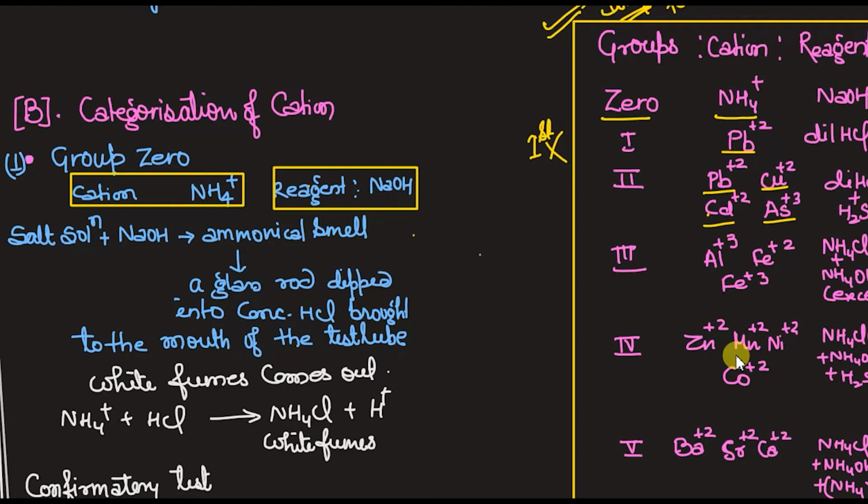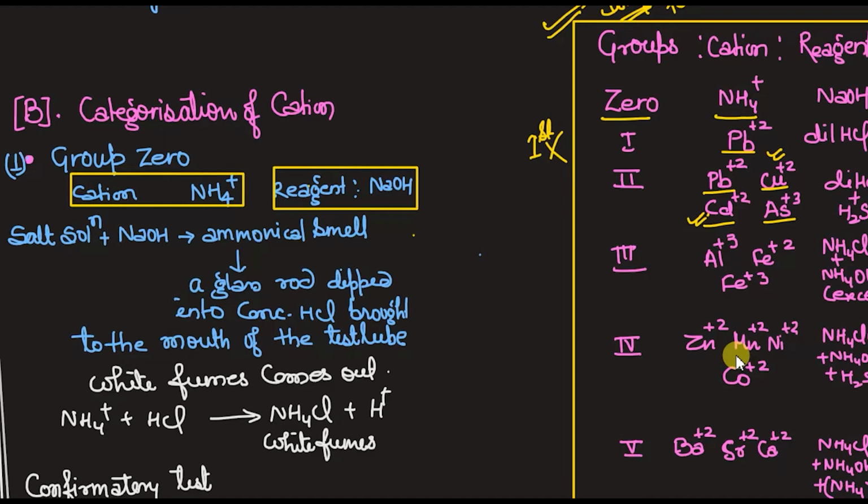Out of these 4 cations, we basically analyze Cu plus 2 and Cd plus 2 in group 2. These are the 2 cations which we identify in group 2. Okay. Why don't we identify Pb plus 2? Because we have already identified it in group 1.